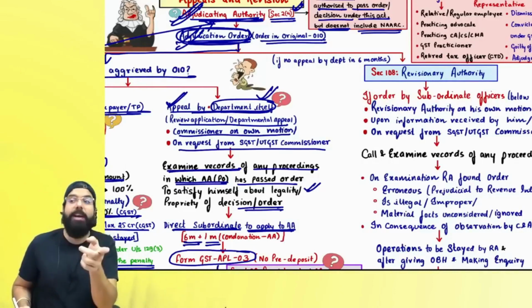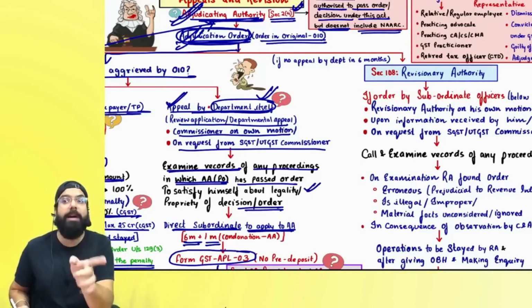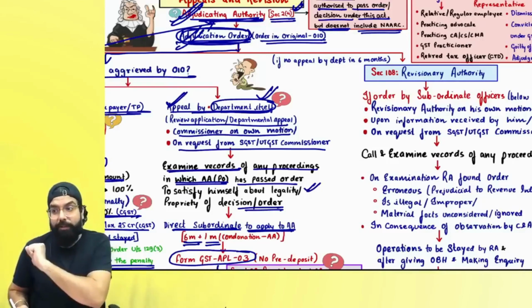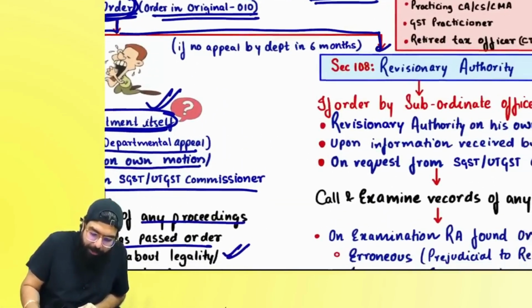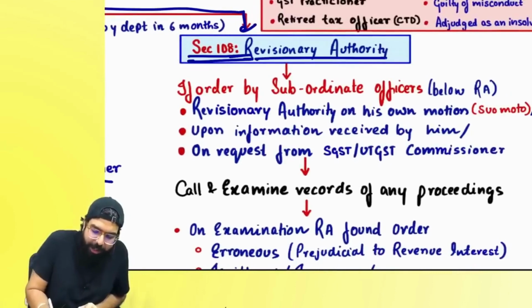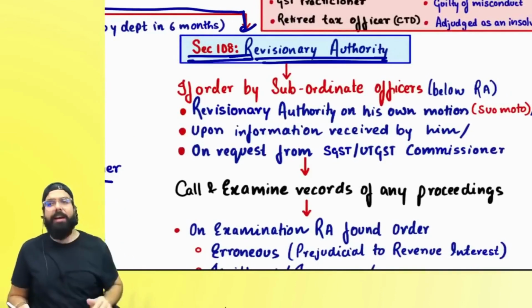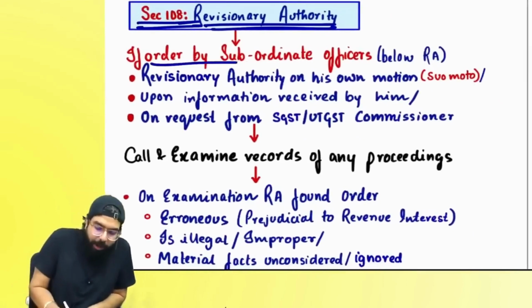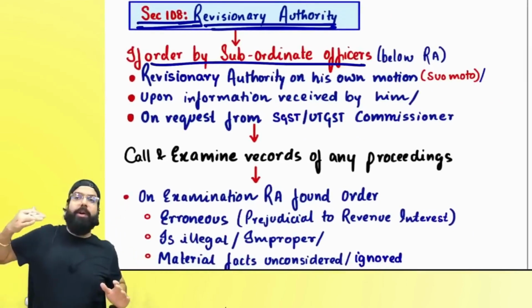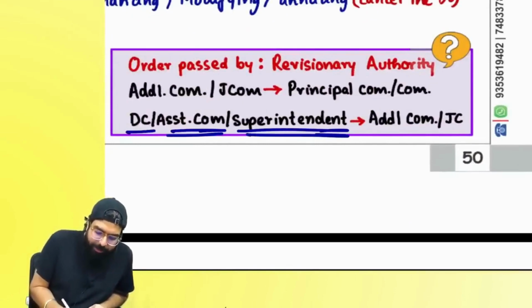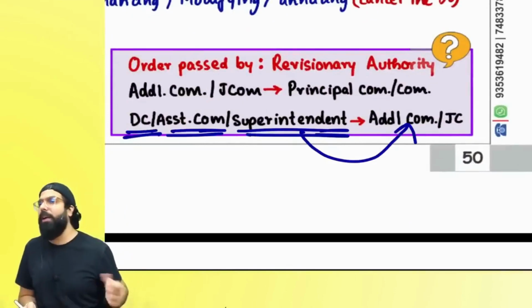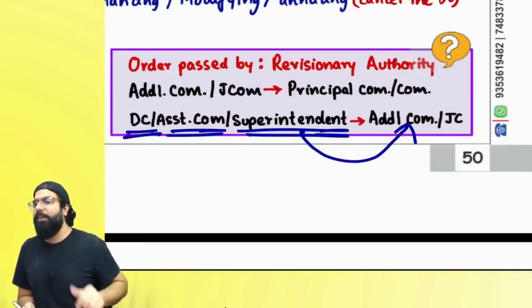But if the department did not go for an appeal within 3 months plus 1 month, and the order is erroneous, then if the appeal is not filed by the department within 6 months, the revisionary authority comes in under section 108. The revisionary authority means the senior will revise the junior's order. If the superintendent, assistant commissioner or deputy commissioner had passed the order, the senior, the additional commissioner or joint commissioner, will go ahead and revise it. They will be the revisionary authority.